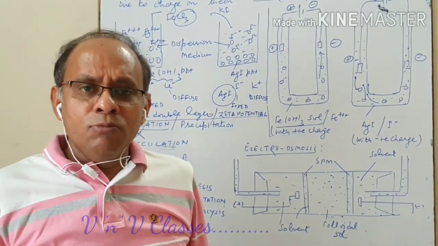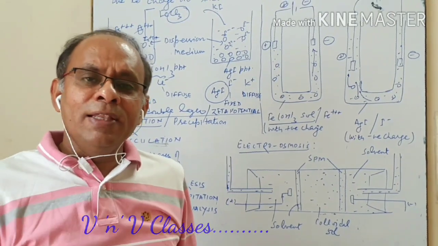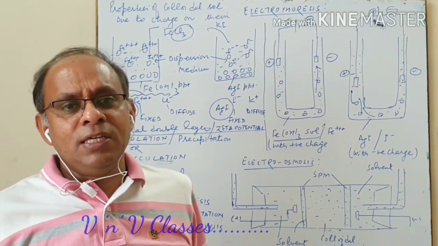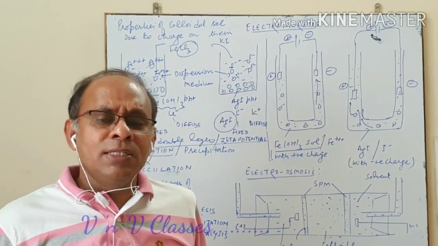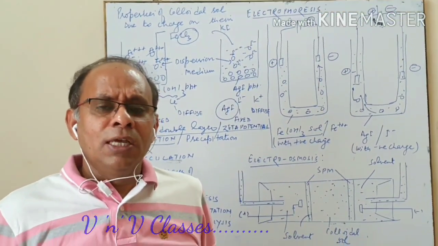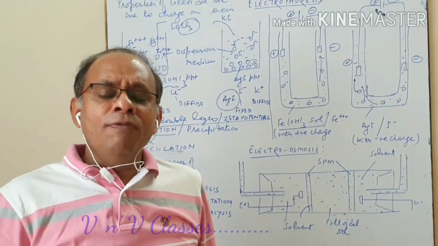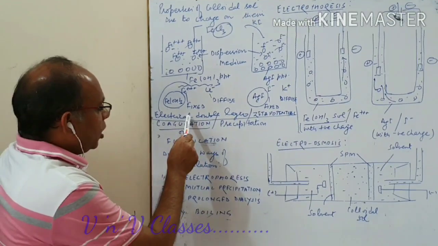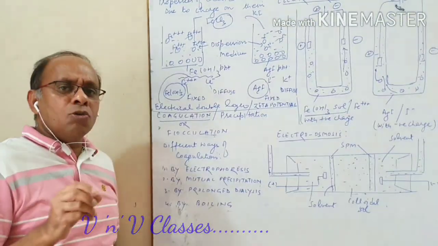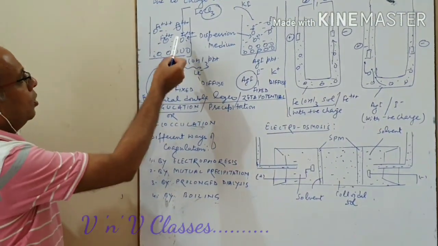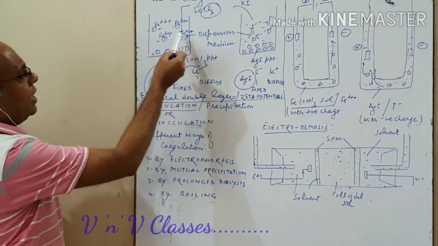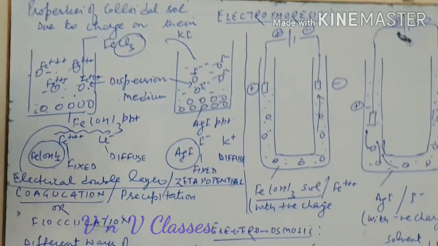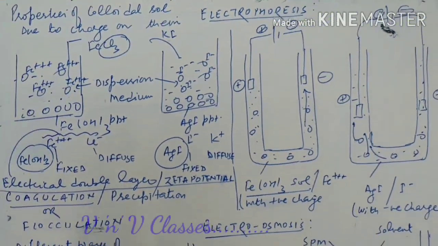Because of Brownian movement, colloid particles move here and there, and they do not coalesce or collect because of the force of gravity. So this is one of the major reasons for the stability of the colloidal solution. Another major reason for the stability of the colloidal solution is the development of charge on colloid particles. It's clear from here also. As long as colloid particles have positive charges, like ferric hydroxide with ferric ion, they all have the same charges, they repel each other, and they are stable.